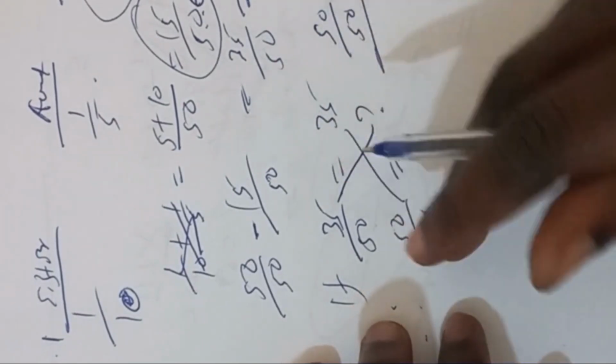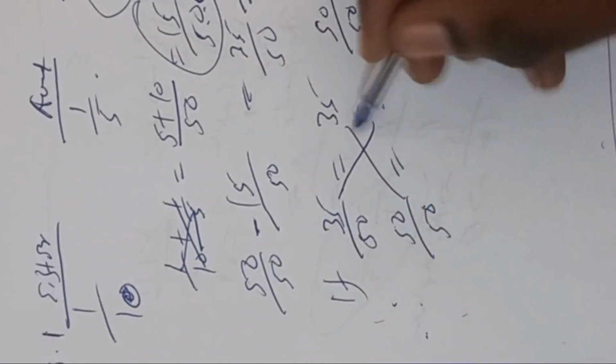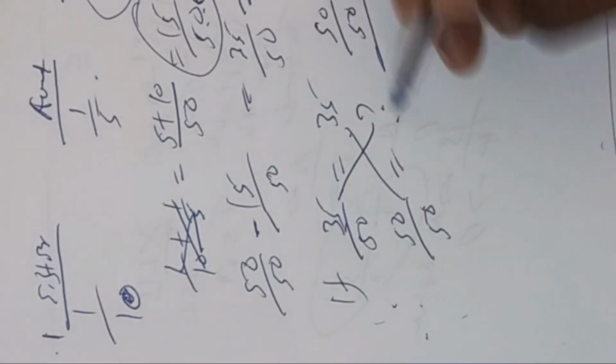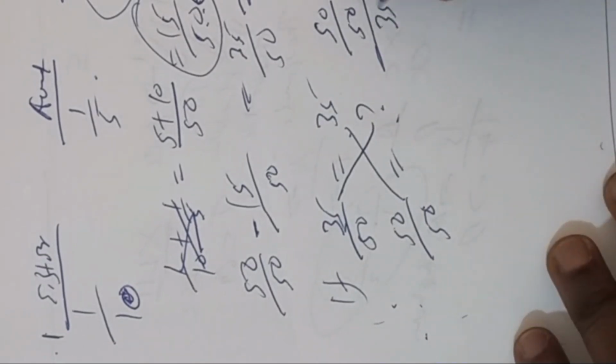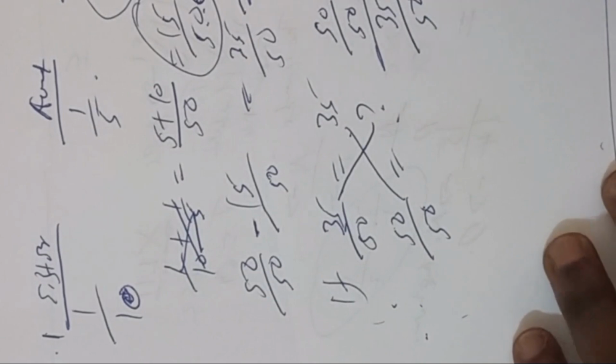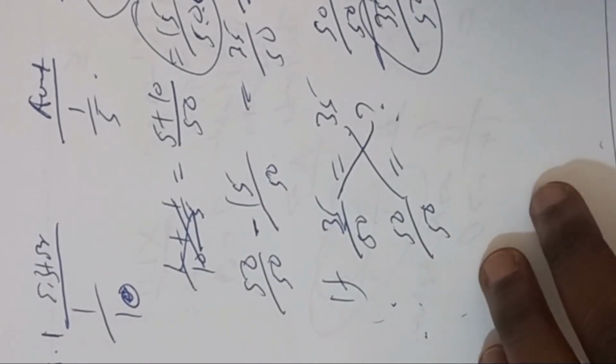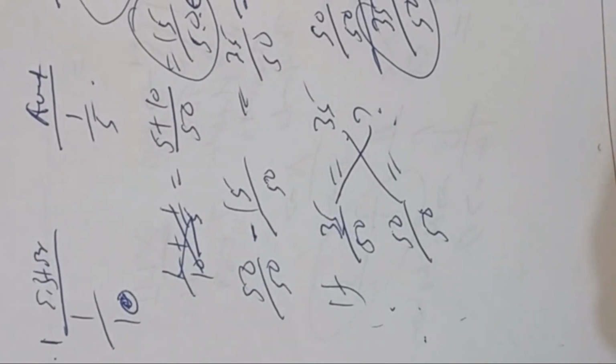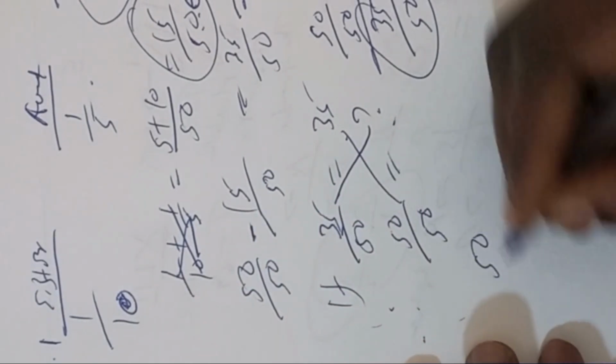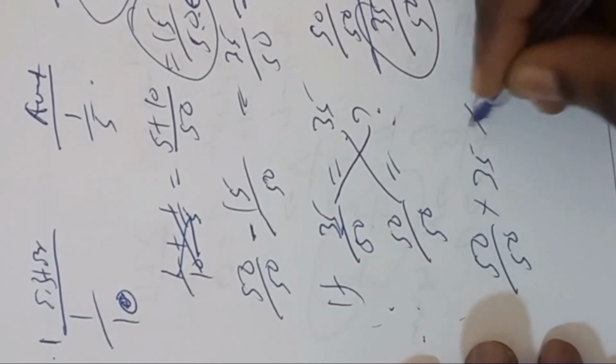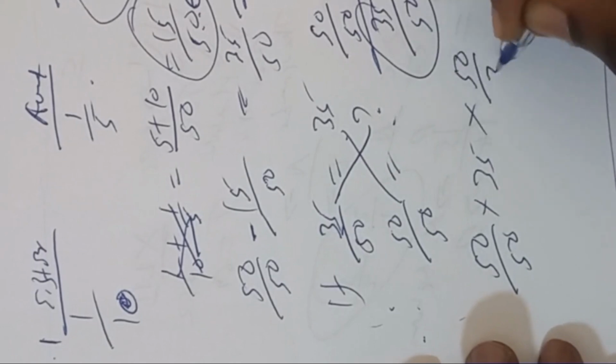The ones that have a number go up, the number with a question mark goes down. It becomes 35 over 50 times the question mark. You bring this one up, you get the reciprocal of it, and it changes to multiplication. So it becomes 50 over 50 times 35 times 50 over 35.